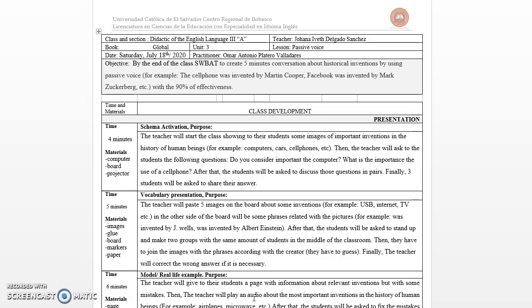After that, the students will be asked to stand up and make 2 groups with the same amount of students in the middle of the classroom. Then they have to join the images with the phrases according to the creator. And so they have to guess. If some of them know, it's better. Finally, the teacher will correct the wrong answers if it is necessary. So in this stage of vocabulary presentation, they will be using the vocabulary that will be used in the class, and at the same time, they will be playing and learning.